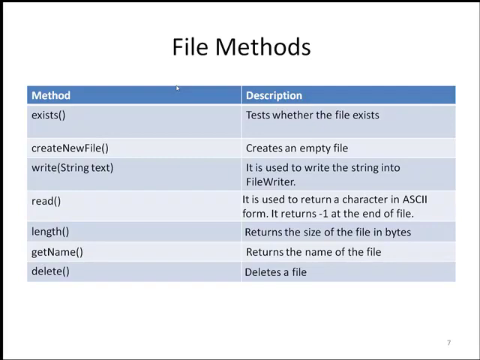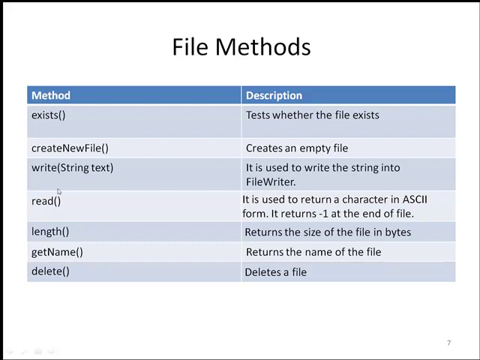Now I'll explain about some important methods in files. In that, the first one is the exists method. This exists method is used to test whether the file exists or not. It will return a boolean type of value. If the file exists, it will return true. Otherwise it will return false. And the next one is createNewFile. This method is used to create an empty file.